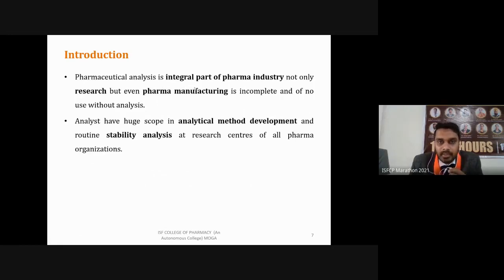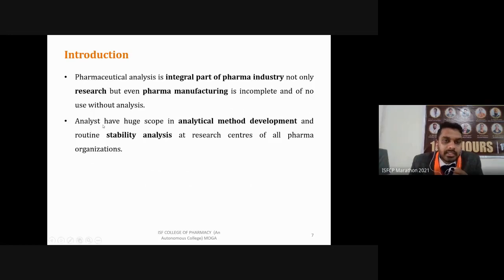So this is an integral part of the pharmaceutical industry, not only in research but even in pharma manufacturing. Even small scale companies where third party manufacturing is done, it is also an important part there. Every industry is incomplete without this department, and there is no use without analysis. If you are making tablets or solutions, you can't use them without performing analysis, because you don't know if these are pure or not, if these are safe or not. So for that you have to perform analysis. So that's the analyst, or pharmaceutical analyst.